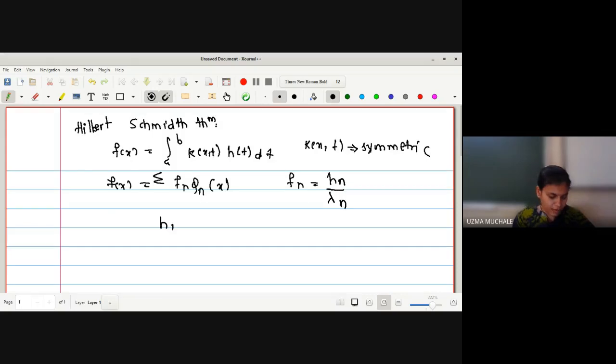The value of hn is calculated by using the inner product of h with phi n, and whatever terms we have, lambda n is nothing but the eigenvalue.